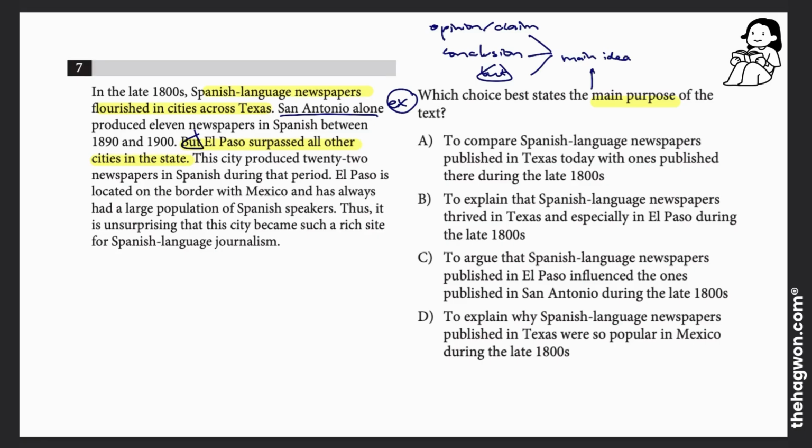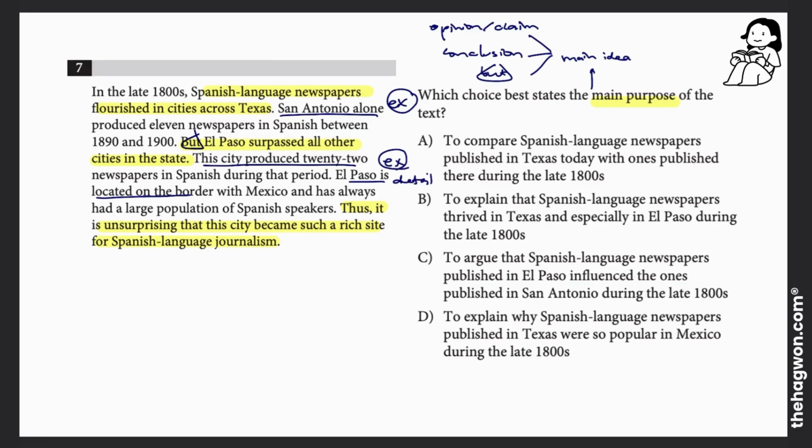And then it says this city produced 22 newspapers. So again, I know we're looking at an example here. And then it says El Paso is located on the border. So that's another detail. These are all detail sentences. And then I have thus. Thus is a conclusion. So it says, thus it is unsurprising that this city became such a rich site for Spanish language journalism. So those are the 3 main idea sentences in my passage.